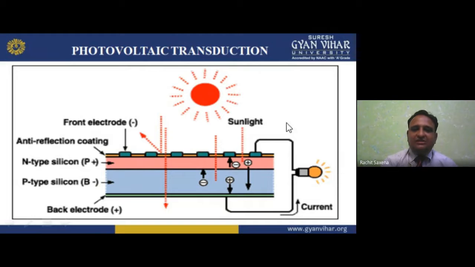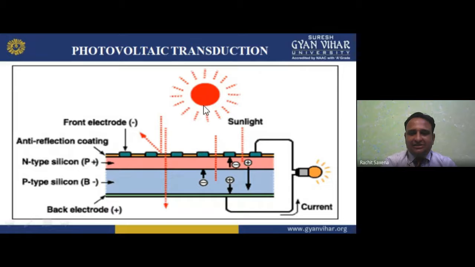So what happens in the sunlight? We have a front electrode, negative, and an anti-reflecting coating, like a mirror that is anti-reflecting, because if there is reflection, no generation of energy will happen. So we have n-type silicon, p-type silicon forming the diode, and there is a back electrode.